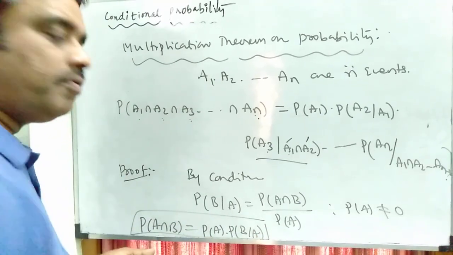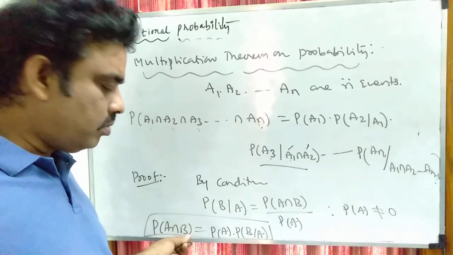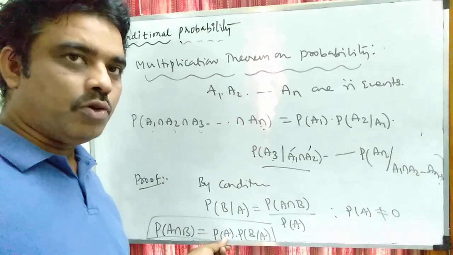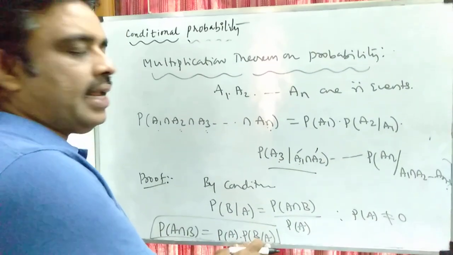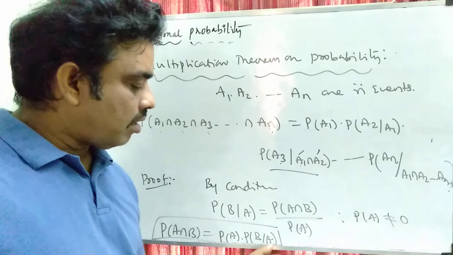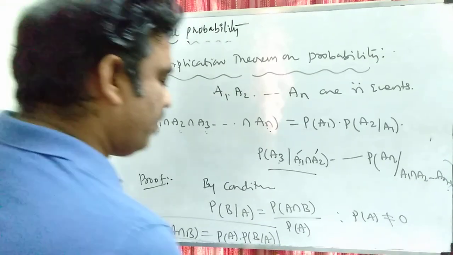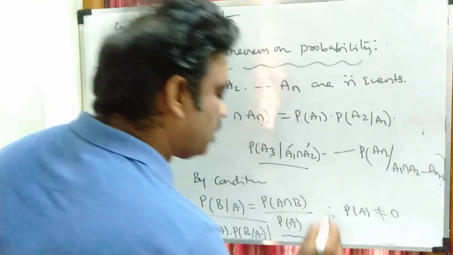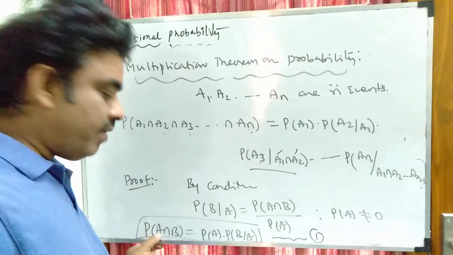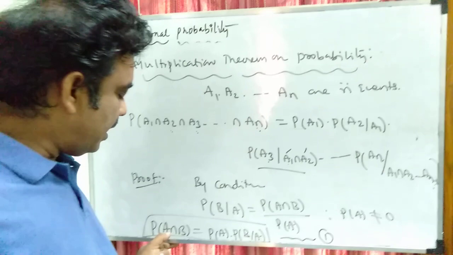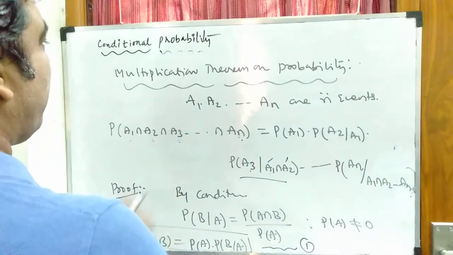The probability of happening of two successive events A then B is equal to the probability of the first event A to happen into the probability of the event B to happen when the event A has already occurred, because we are considering A and B as dependent events. Call this equation number 1. Now put A is equal to A1 and B is equal to A2 in the above equation number 1.